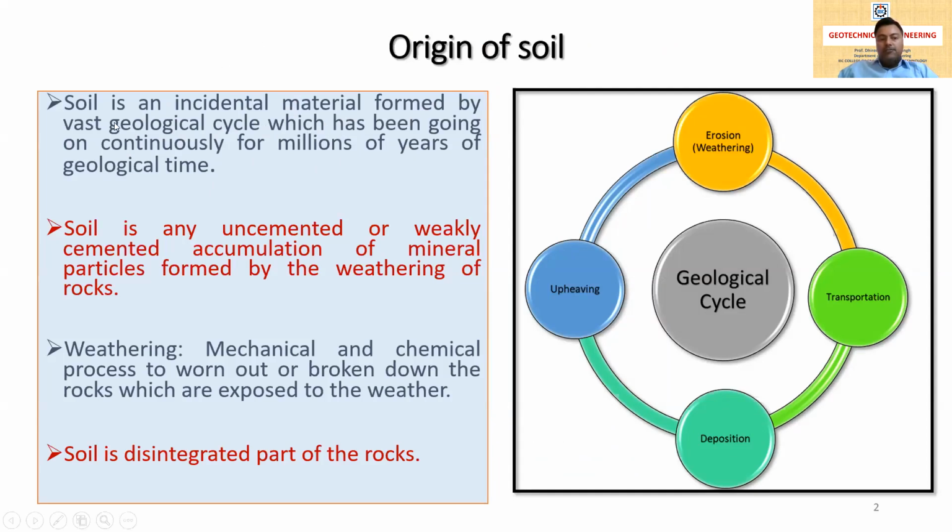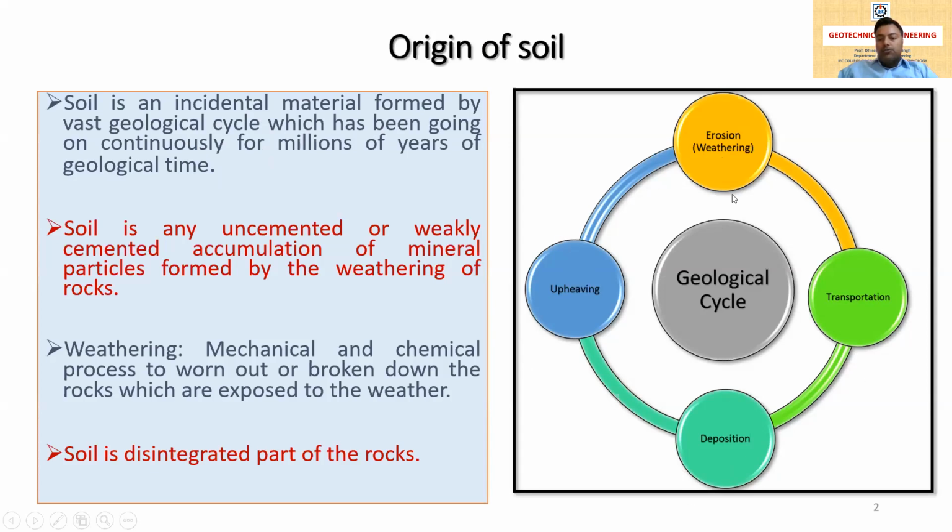And it is formed by the vast geological cycle. For the formation of soil, a vast geological cycle is going on. Here you can see in this picture, the geological cycle consists of four major parts. First is the erosion or weathering, then transportation and deposition, and then upheaving.